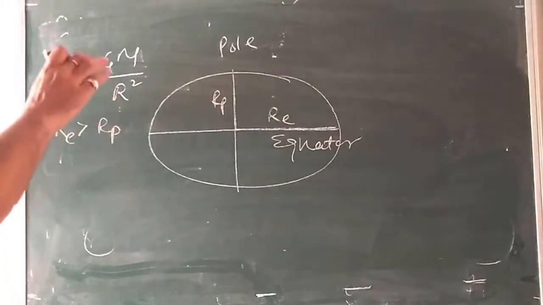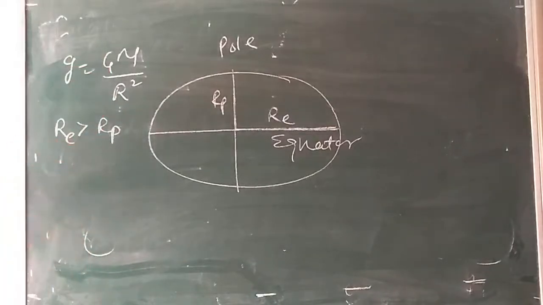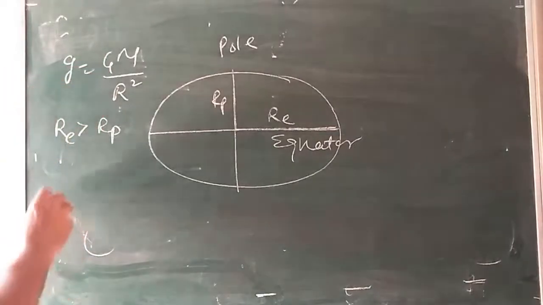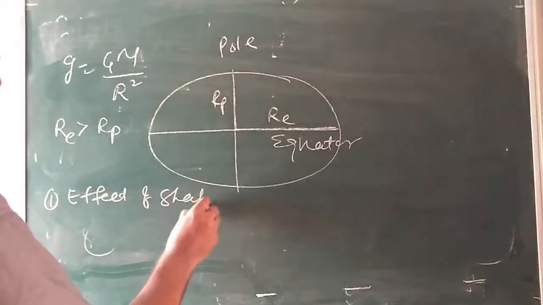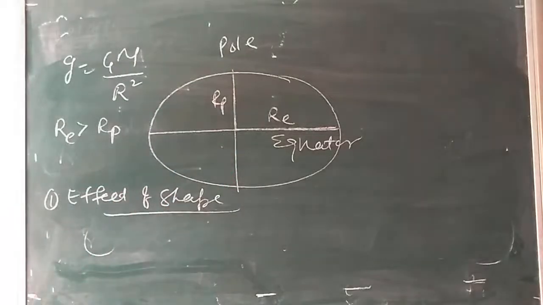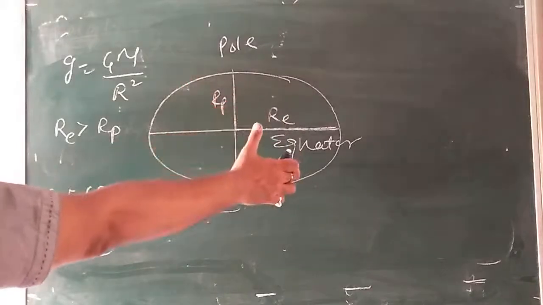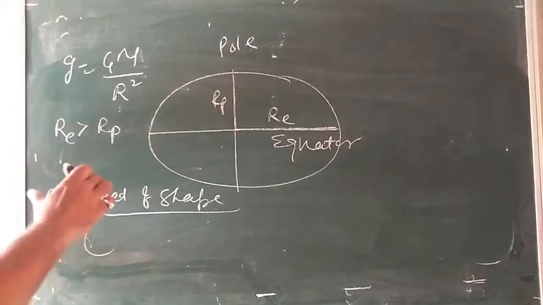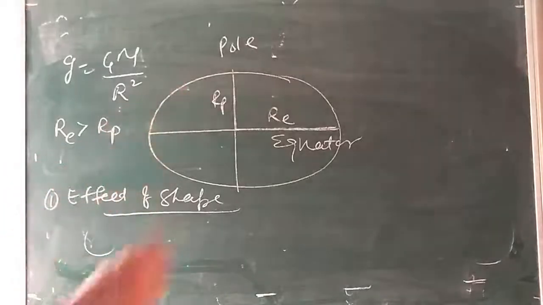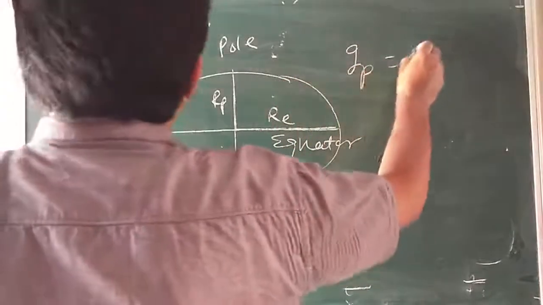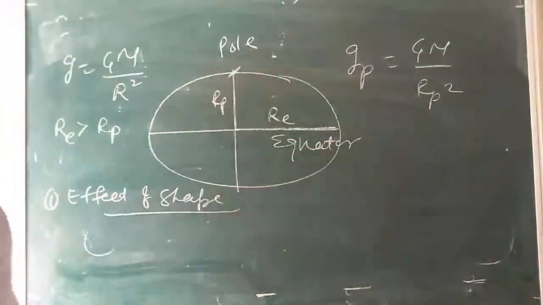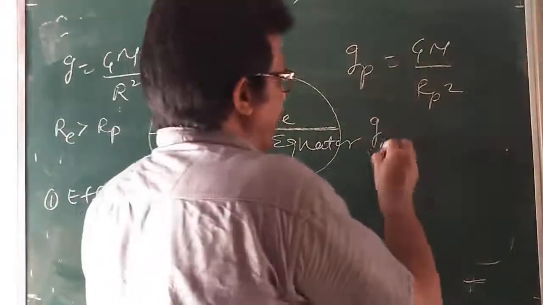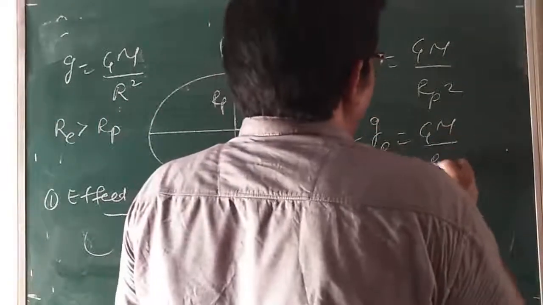My problem is variation in acceleration due to gravity: the effect of the shape of the earth. First, I am going to see the effect of the shape of the earth. You can see the shape here. The polar radius of the earth is Rp. The equatorial radius of the earth is Re. So what would be the acceleration due to gravity at the poles? That is Gp is equal to Gm by Rp square. It is at the poles. At the equator, I can write Gm divided by Re square.